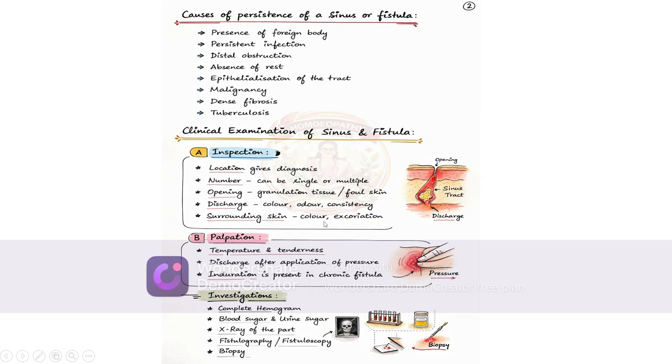Surrounding skin, color and excoriation show the kind of discharge. On palpation, temperature and tenderness are signs of inflammation. Discharge after application of pressure. Induration is present in chronic fistula. The investigations for fistula: complete hemogram, blood sugar, urine sugar, X-ray of the part, fistulography, fistuloscopy, biopsy.